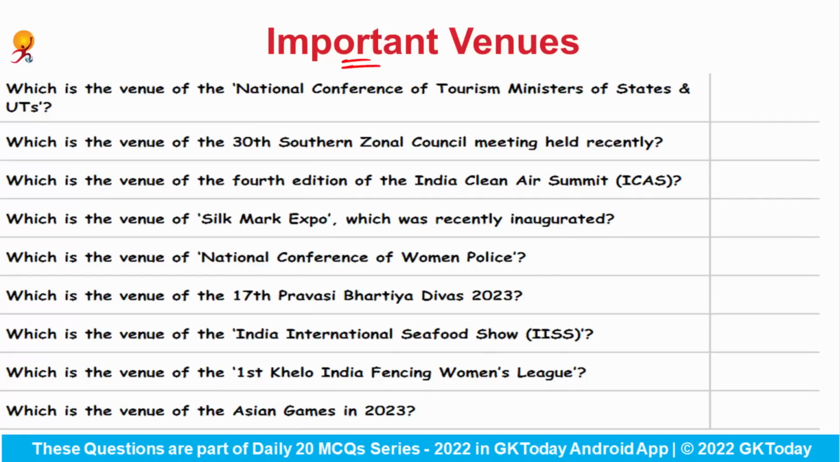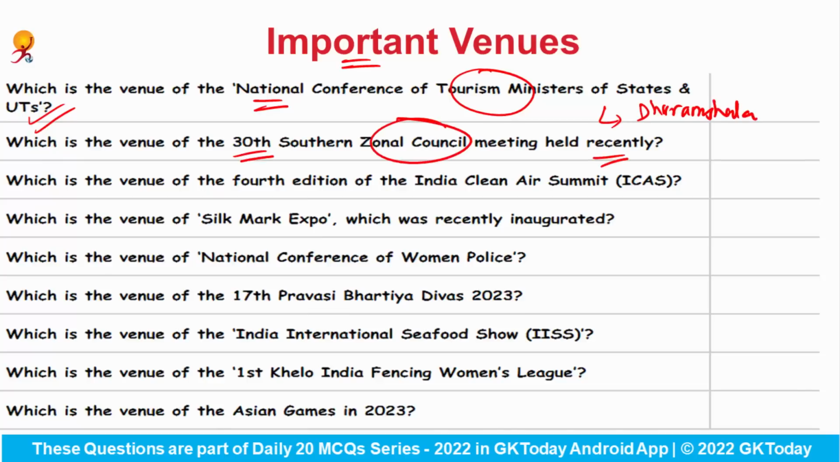Which is the venue of the National Conference of Tourism Ministers of States and the Union Territories? So the venue of this conference was Dharamshala. Which is the venue of the 30th Southern Zonal Council meeting that was held recently? Answer would be Thiruvananthapuram. Which is the venue of the 4th edition of the India Clean Air Summit? So the venue of the 4th edition of India Clean Air Summit was Bengaluru.